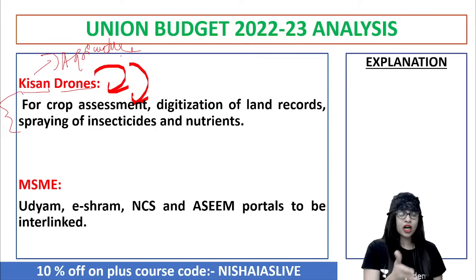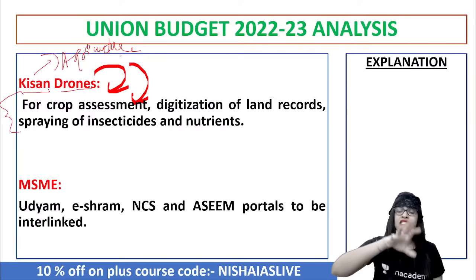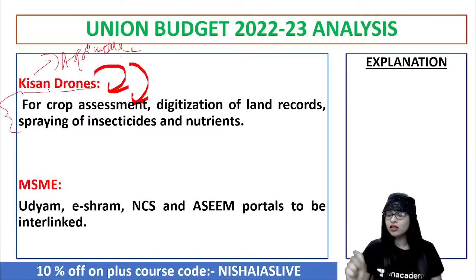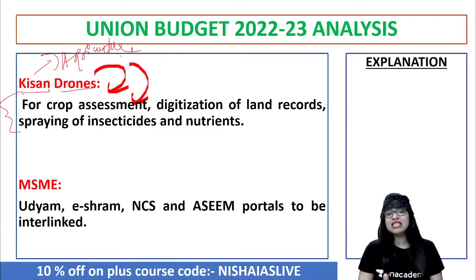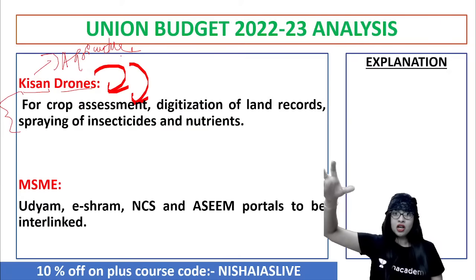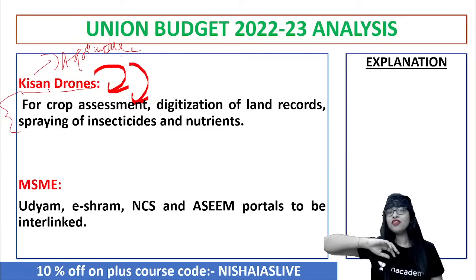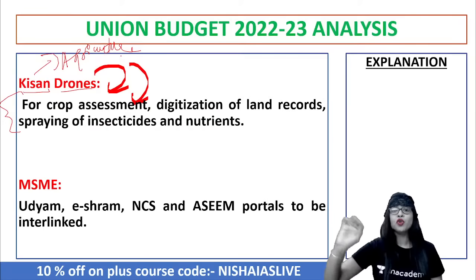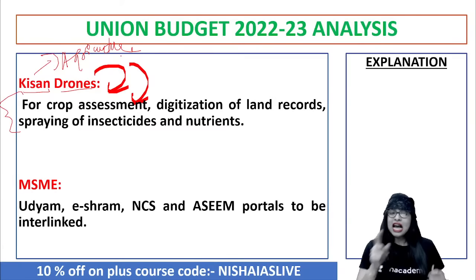And why they did that is because it is basically for crop assessment, then digitization, having a proper, systematic record of all the land records, not in book format, but in system format, and also with regard to spraying of insecticides and nutrients using the drones. So less interference in the crop without spoiling its soil fertility, and also a proper strategic way of doing it.